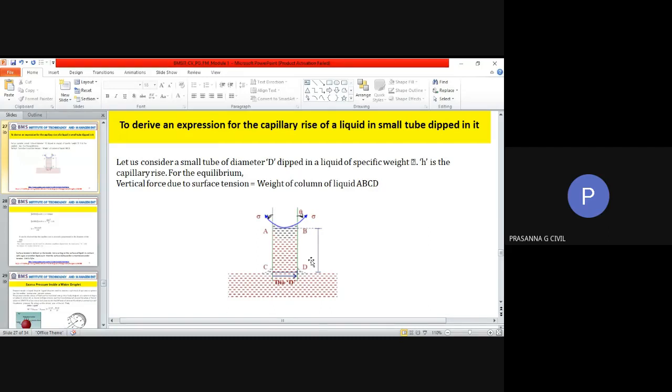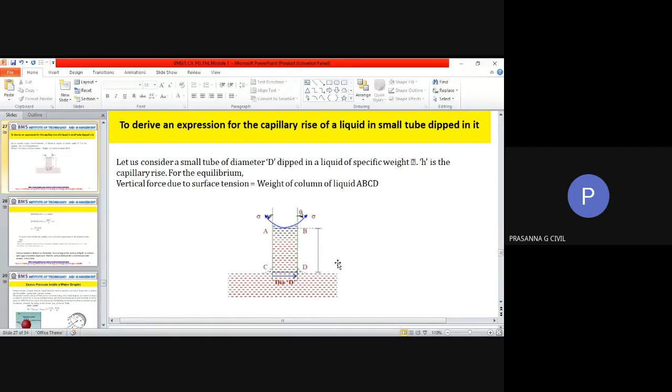So the weight of h unit of liquid in the tube is area into height, that will give you the volume, into density, which we use by the term rho, into g to get the weight.